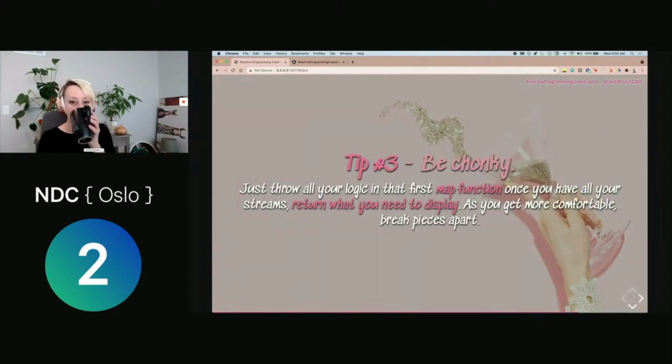Number three, be chunky. So you saw me starting to break apart things, but I started just dumping everything in that map function. And I feel like that's a really great starting point. Just deal with that first initial map of what you need to do to display your different data, throw everything in there. And then as you start to need to reuse pieces or recreate things, then start to break pieces apart. But it's completely okay to be chunky in the beginning and kind of throw everything in one spot while you're trying to get a handle on this declarative approach.